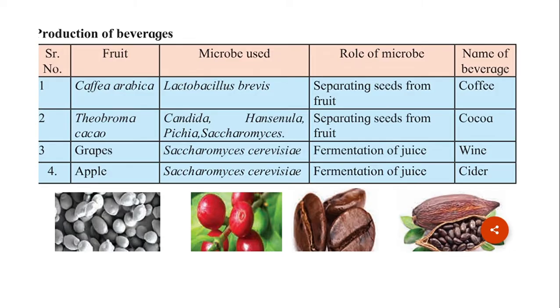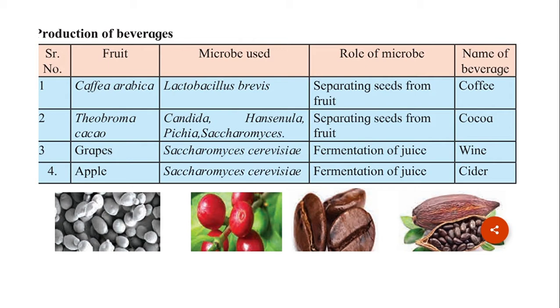In this particular table, I have taken this from your textbook only. You can refer to that table. First fruit name is Caffea arabica. Microbe used in this case is Lactobacillus brevis. Role of microbe is separating seeds from fruit, and the beverage being produced from this particular fruit is coffee. You all are familiar with this drink.